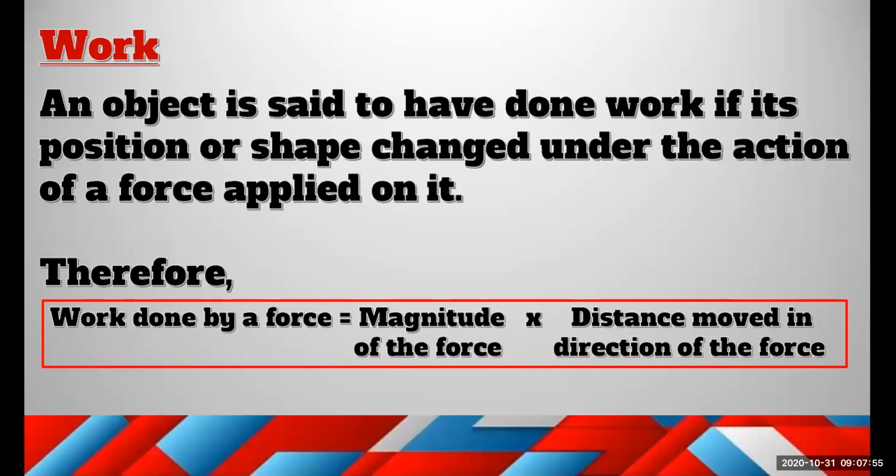If the object's position has been changed because of the action of a force, we call it work having been done. So an object is said to have done work if its position or shape changed under the action of the force applied on it, right?